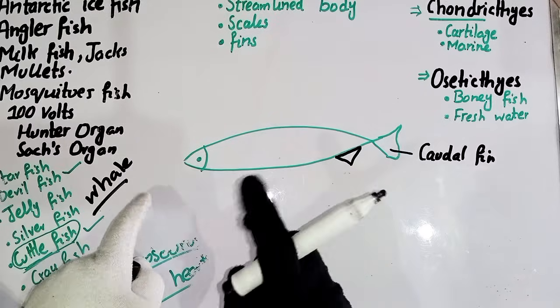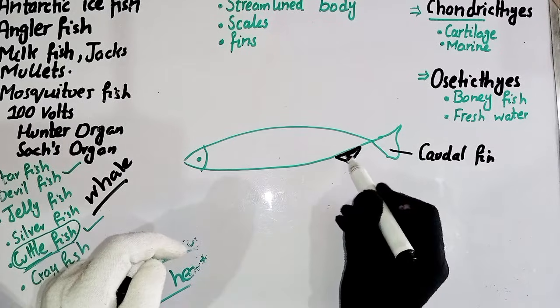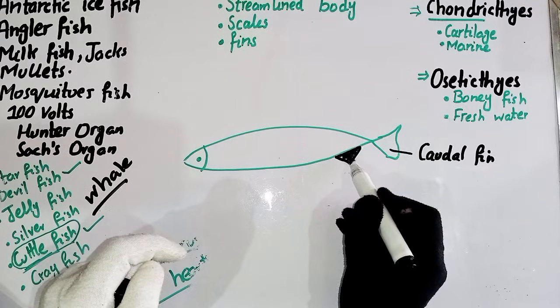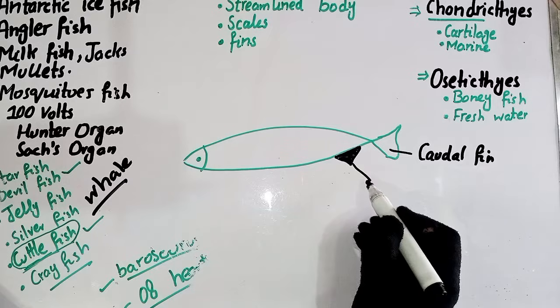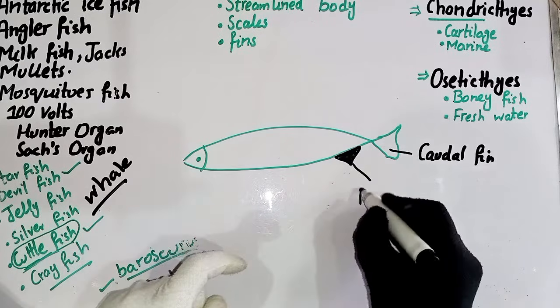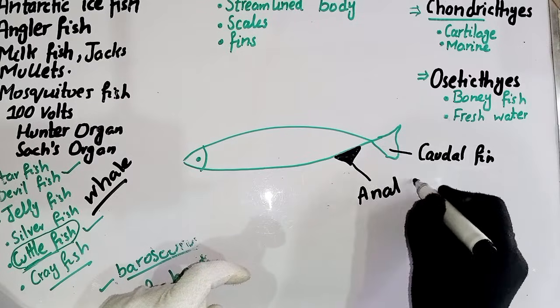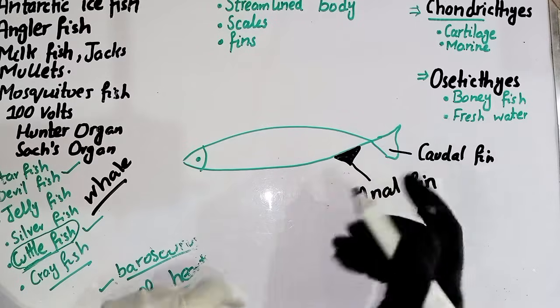I am talking about the shark. So in the shark, the chondrichthyes and the marine fishes, the anal fin is modified into the claspers, the copulatory organ.